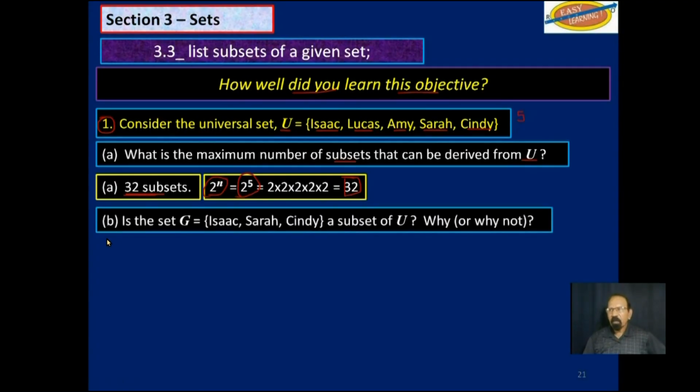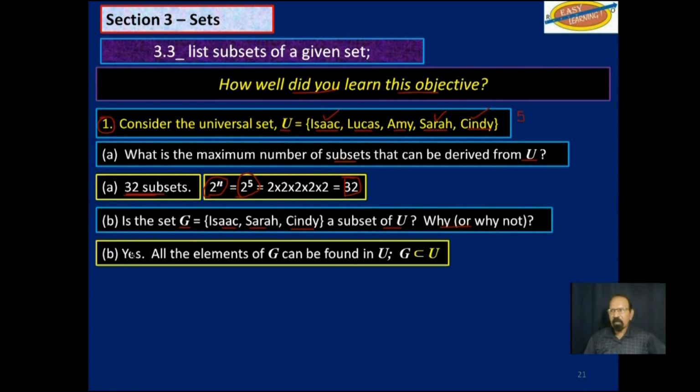Next, is the set G, Isaac, Sarah, and Cindy, a subset of U? Why or why not? So let's see, can we find Isaac here? Yes. Can we find Sarah up here? Yes. Can we find Cindy up there? Yes. So, the answer to that is yes. And the reason is all the elements of G can be found within U. Therefore, G is a subset of U.